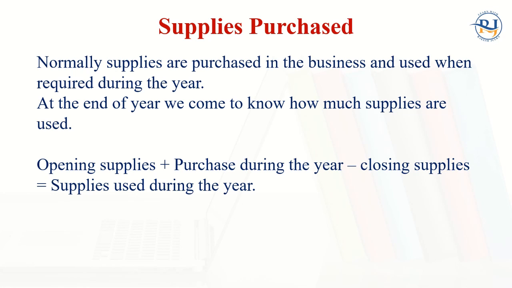So the total supplies used during the year will become the supplies expenses, not only supplies. Only supplies, if we talk about them, are current assets. So I would like to explain what supplies are.